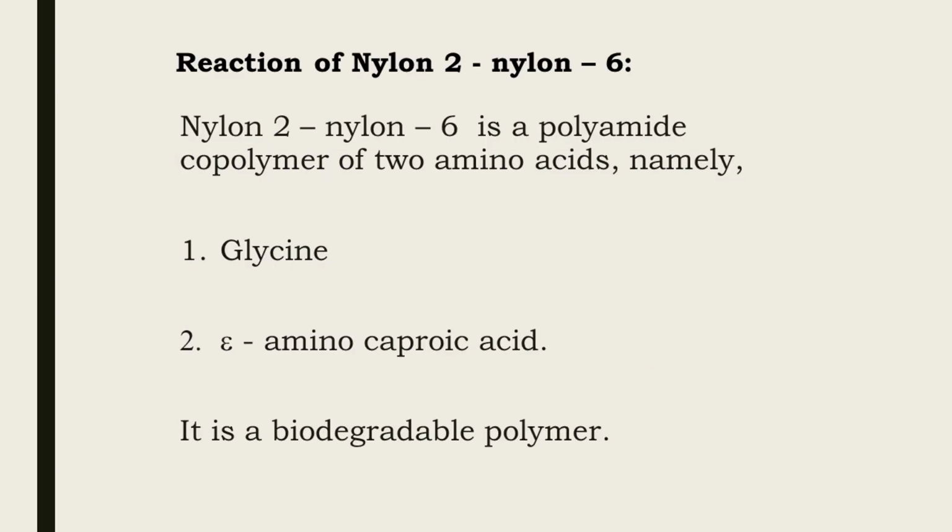Now we will study nylon 2 nylon 6. It is a polyamide copolymer of two amino acids, namely glycine and epsilon aminocaproic acid.